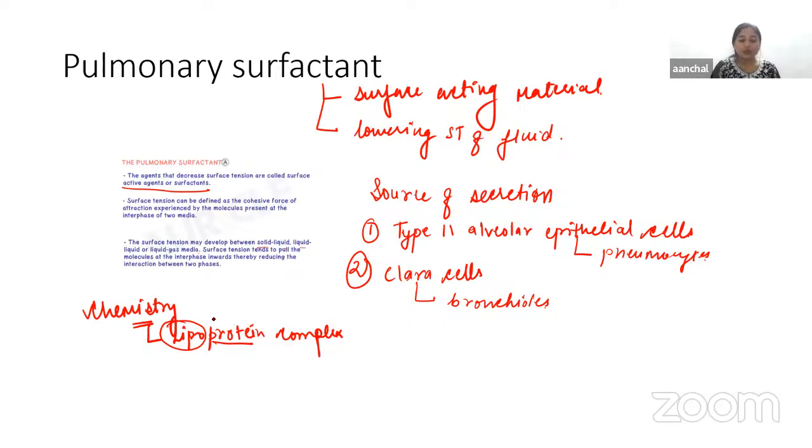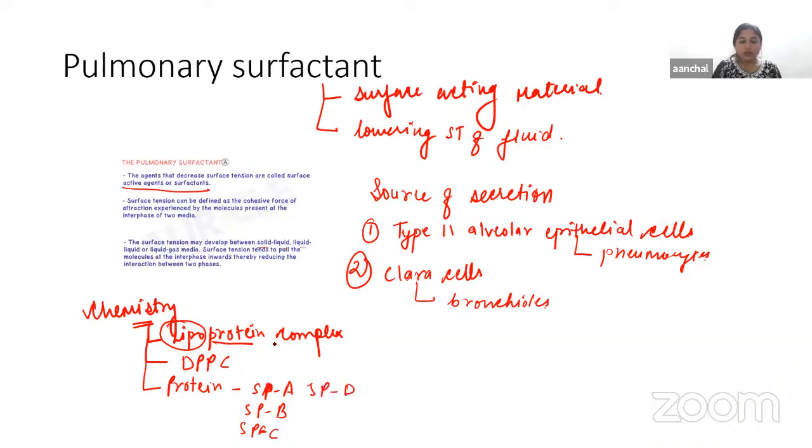In the phospholipid, a very important component is DPPC, dipalmitoyl phosphatidylcholine. Then in proteins, we have SPA, SPB, SPC, and SPD.